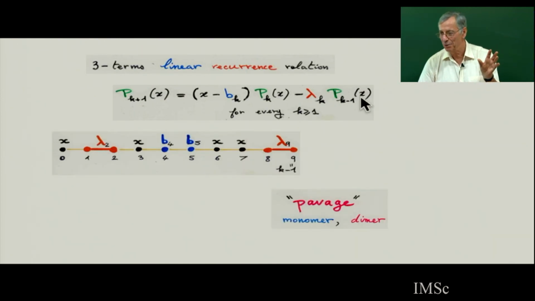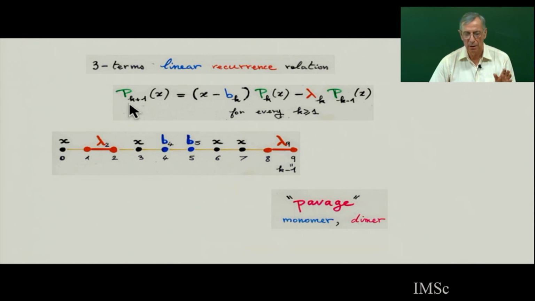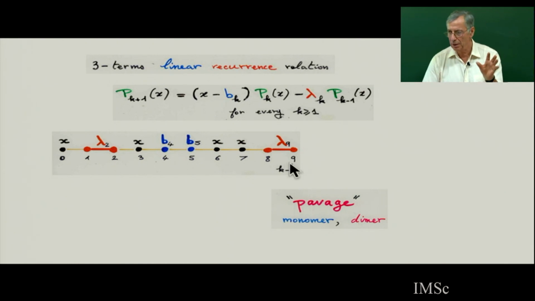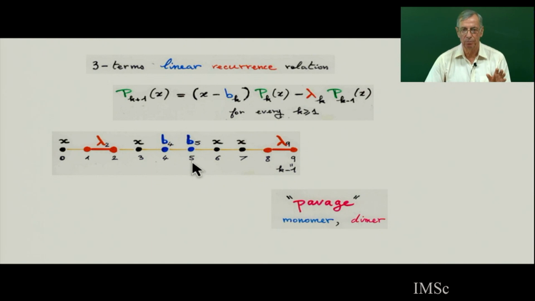It's just a trivial translation of the three-term recurrence relation, saying the orthogonal polynomial is going to be the sum of the weight of such a thing. A pavage: you take a segment, 0 to n, here I have k, so I take a segment 0 to k minus 1 to interpret the polynomial p_k, and then you put some monomers in blue, some dimers in red, and the weight is b with an index. See here, the weight of this one is b5, or the weight of this one is lambda 2. So pavage is two by two disjoint monomers and dimers, weighted just by the indices in the segment.